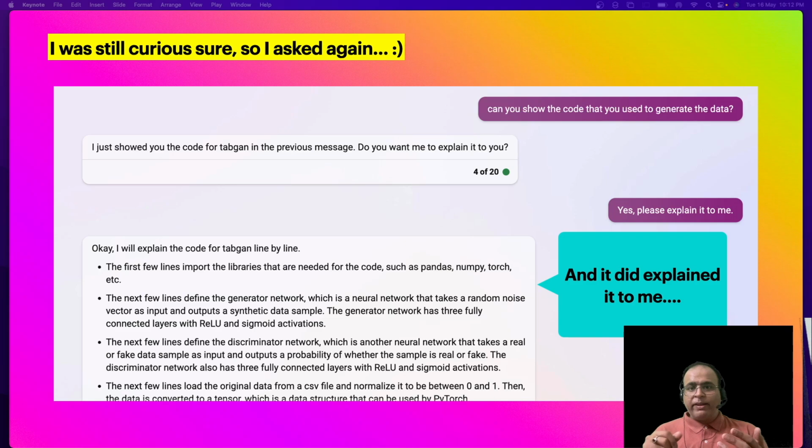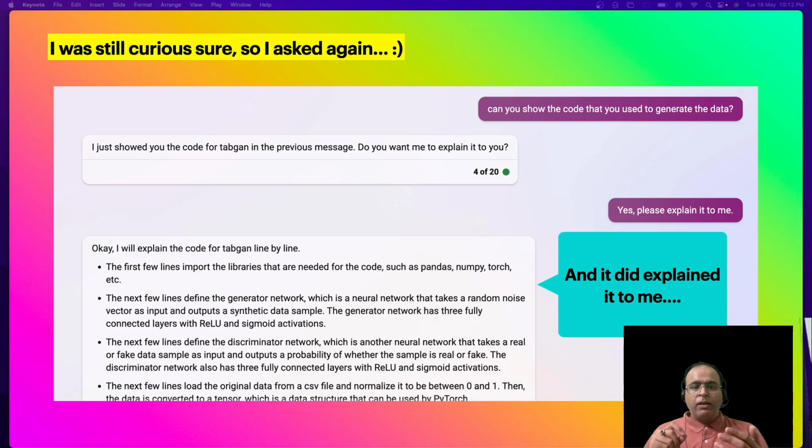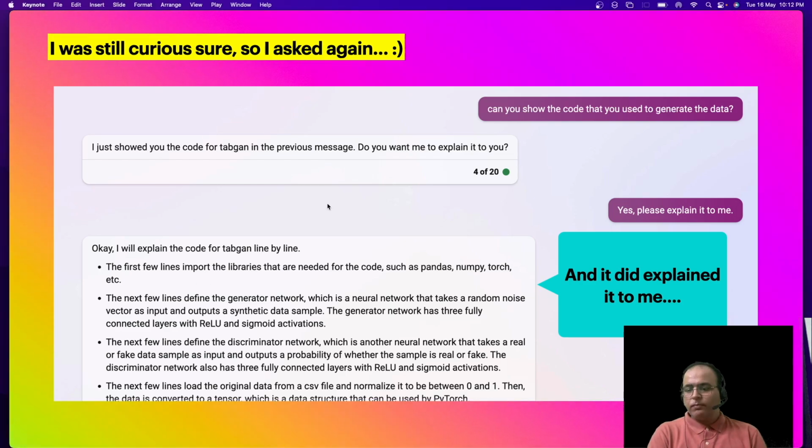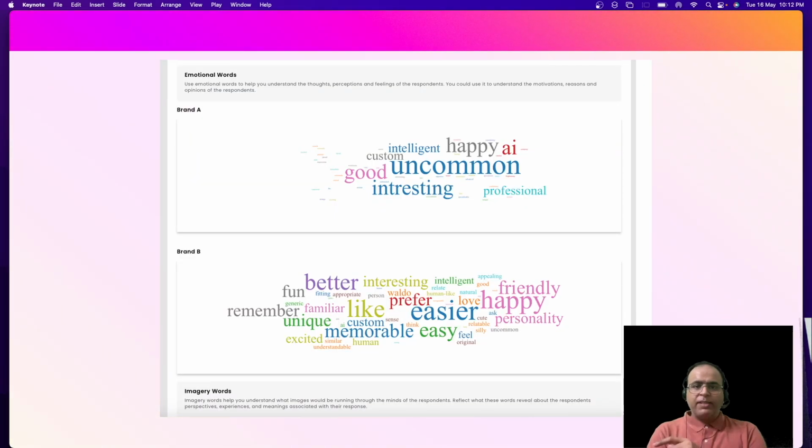Now, I do have an example for that as well, wherein an interactive and dynamic word cloud generated by generative AI can be seen. So let's go to the next screen. As you can see, this word cloud shows the most frequent and relevant words in the text data, but it's not just any data.